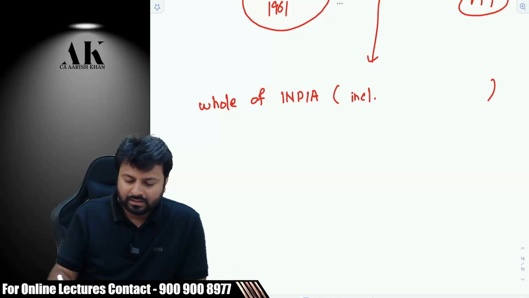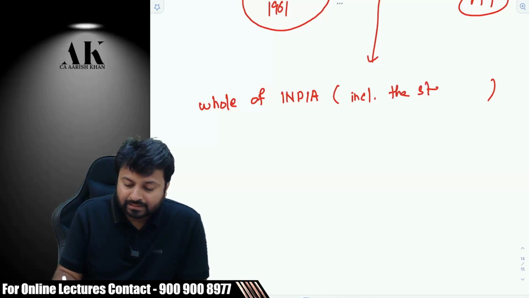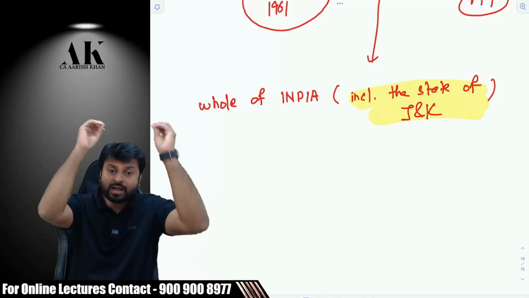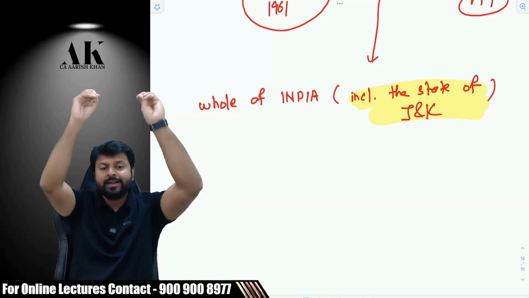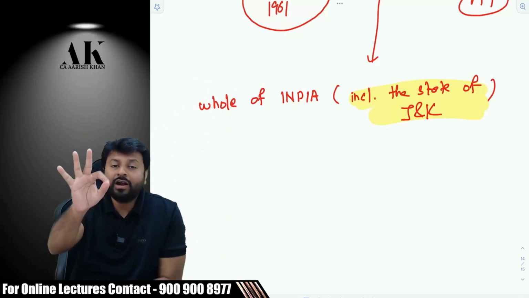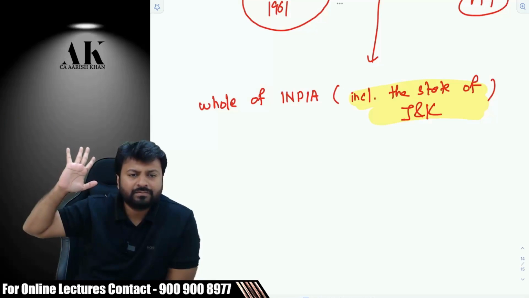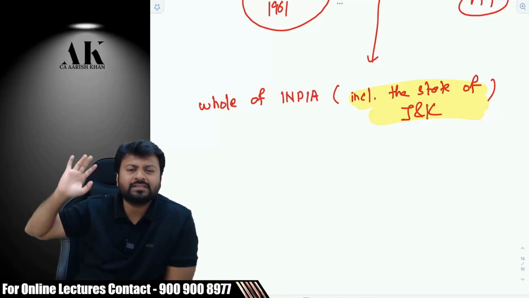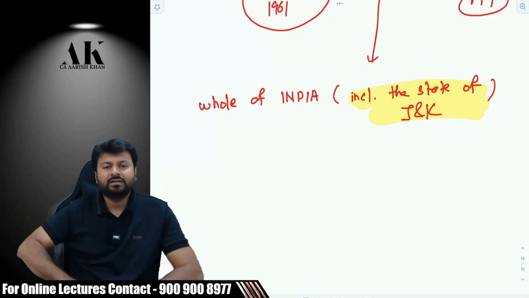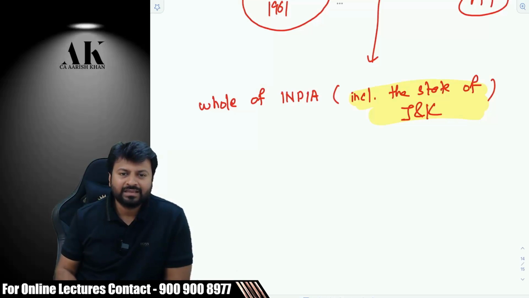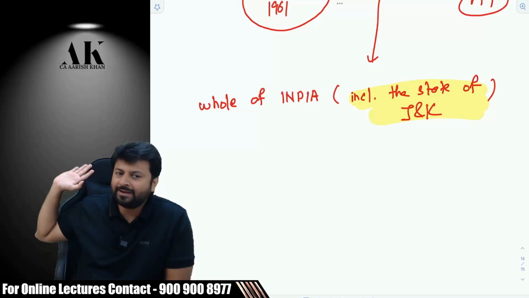Okay. Whole of India, including the state of Jammu and Kashmir. Now, this was the sentence which was written in every law before 2019, either including or excluding. Before when? 2019. Every law, whether it is including or excluding, it doesn't matter. Some laws include J&K, some laws exclude J&K. But now we all know what was removed in 2019. Article 370 got removed in 2019, right? And the special status of J&K was taken back from them, right?